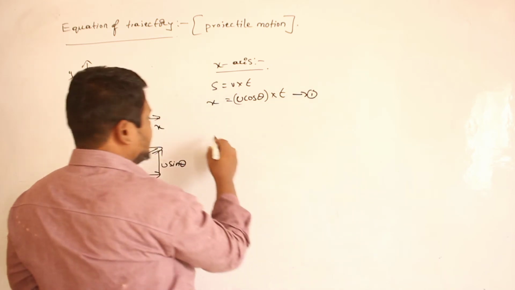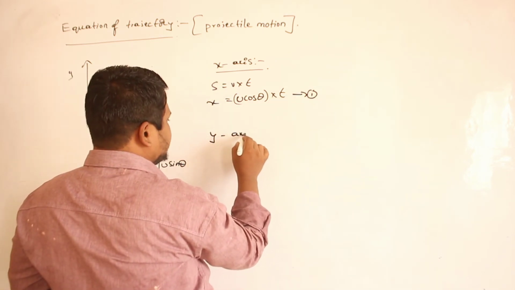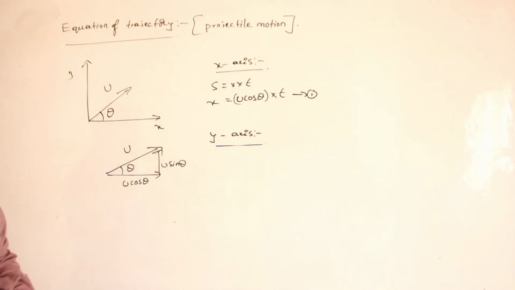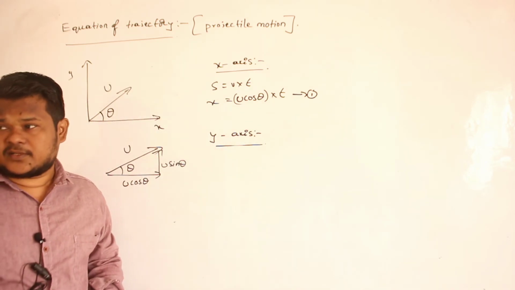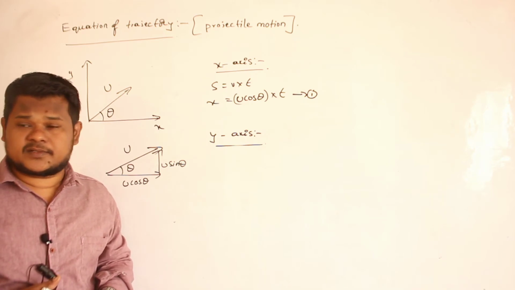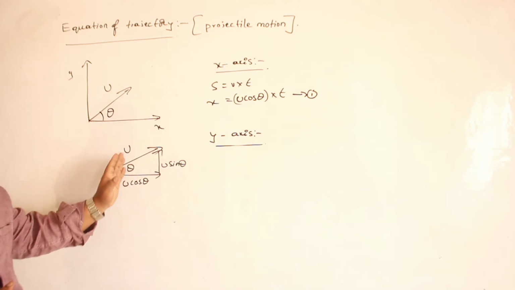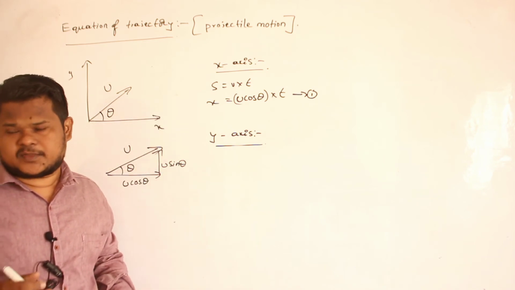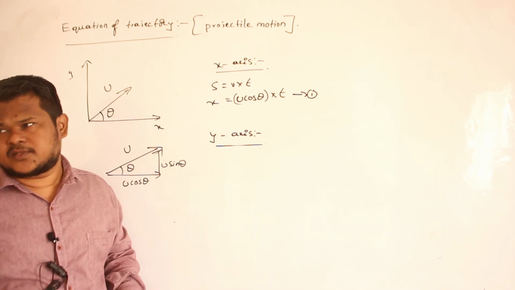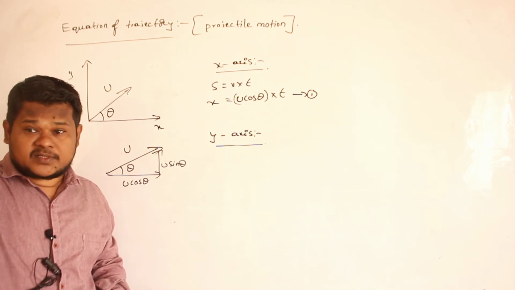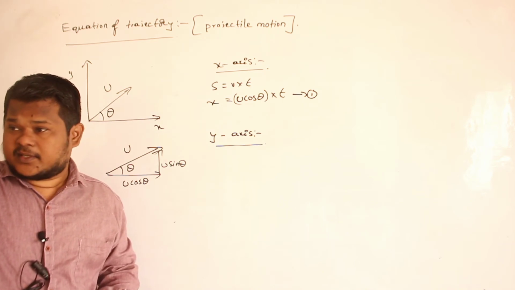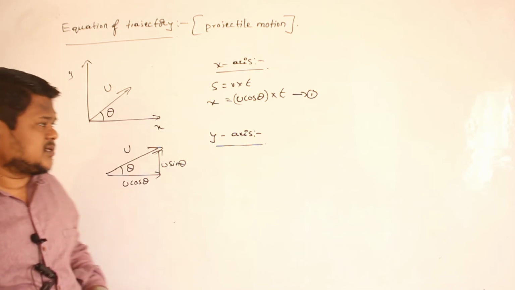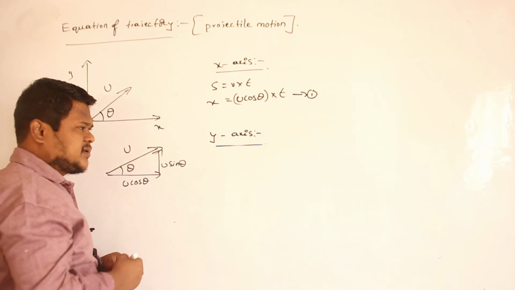Then I will take the y-axis. Along the y-axis, how many equations can I use? 4 equations I can use. Why? Because along the y-axis, what kind of motion is it? Non-uniform motion. Continuously the velocity of the body is changing. When it is moving upwards, velocity is decreasing. When it is coming downwards, velocity is again increasing. So any of the 4 equations we can use.